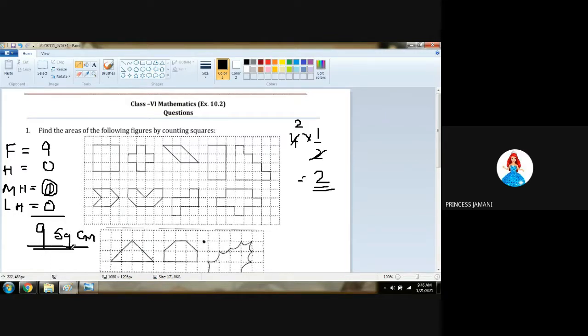Now you have to write square next to F. Half square, half square. In the second figure, 1, 2, 3, 5. 5 full square. Half square is 0. More than half square is also not there. So 5 square centimeters.